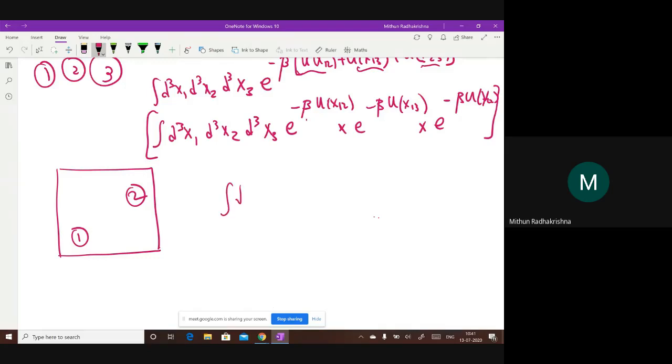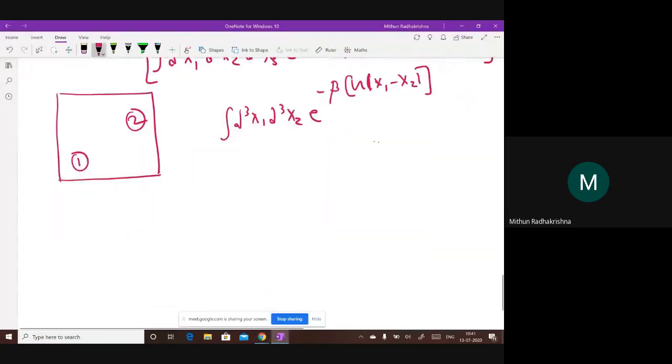Just look at this, d cube x1, e to the power minus beta u of x1 minus x2. Remember, these integrals d cube x1, d cube x2 are over the entire volume, but the potential just depends on the relative distance between the particles. Correct?